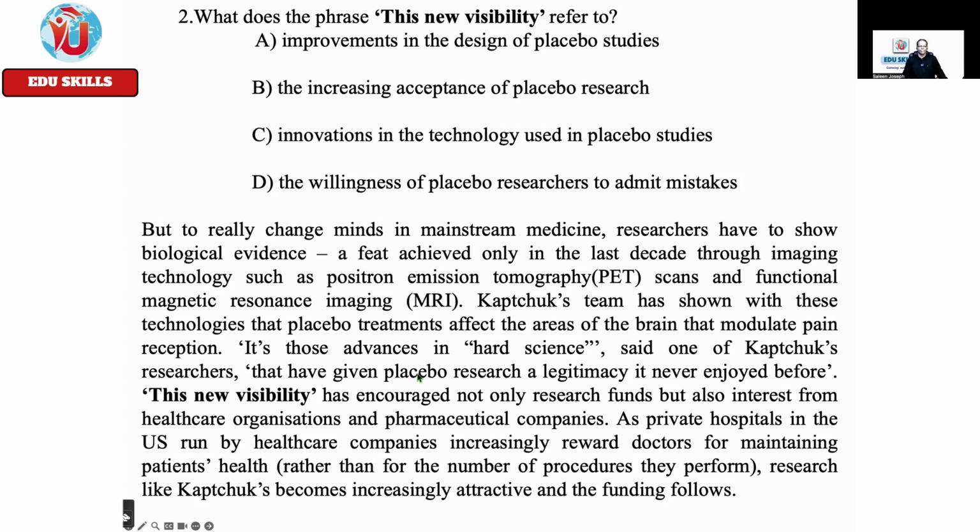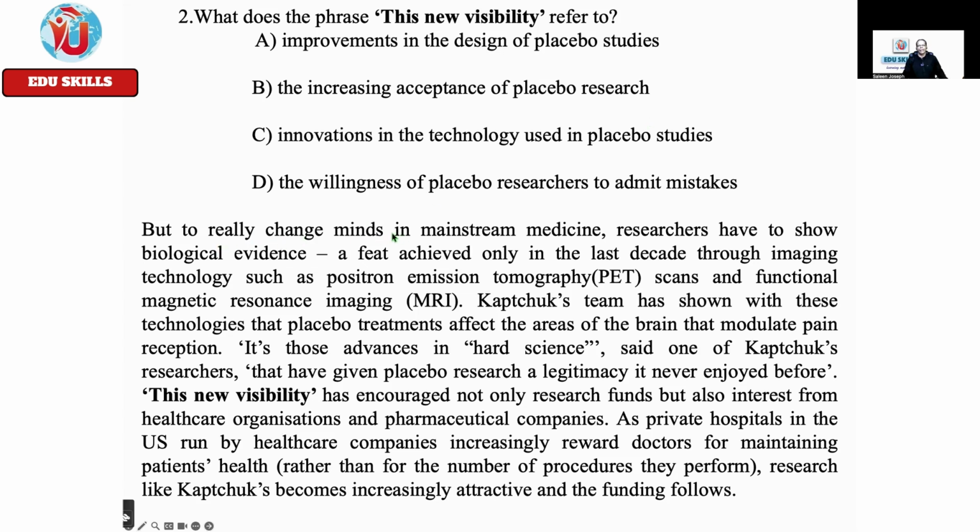That means increasing acceptance of placebo research. The legitimacy it never enjoyed before. So just before the highlighted phrase: that have given placebo research a legitimacy it never enjoyed before, which means the increasing acceptance. Legitimacy means the increasing acceptance of placebo research.